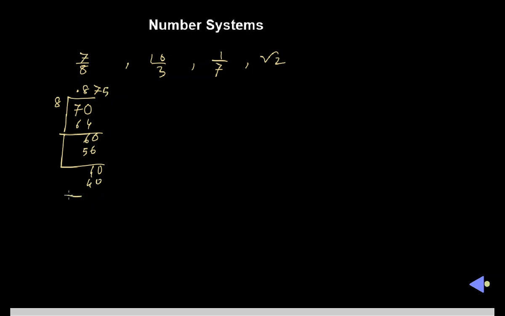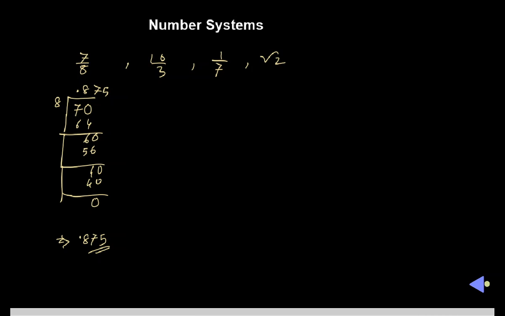So finally the remainder becomes 0. When the remainder becomes 0, we say that it is terminating after a certain number of steps. So the quotient value is 0.875.